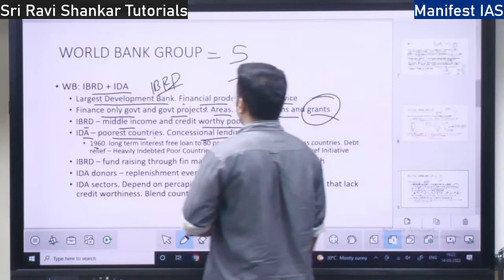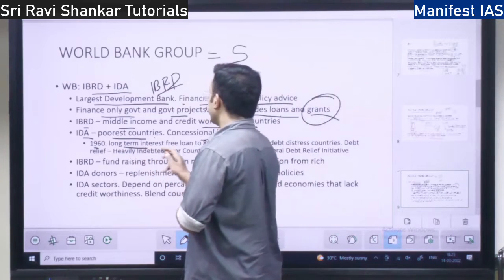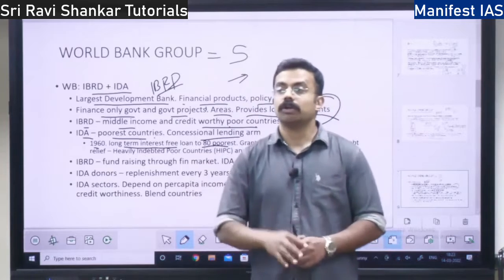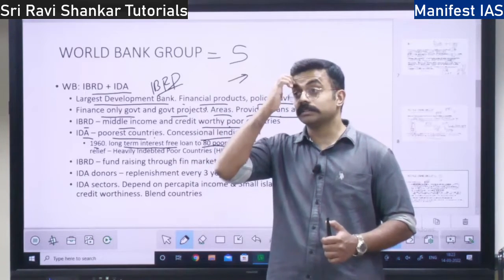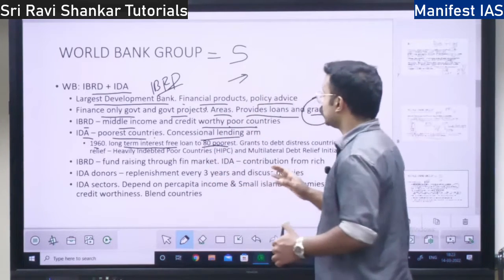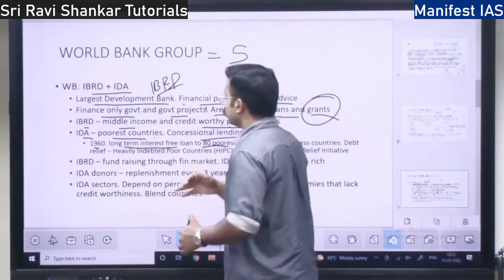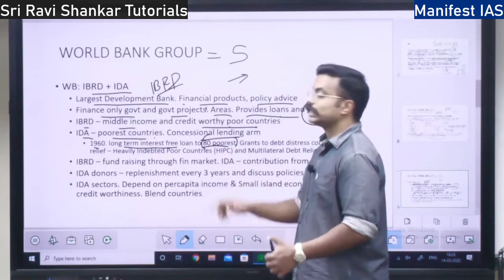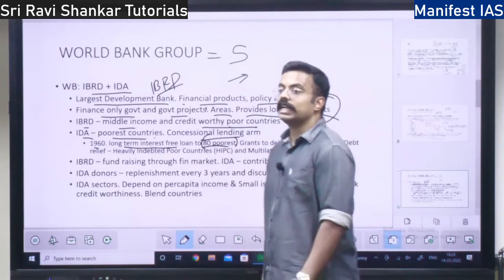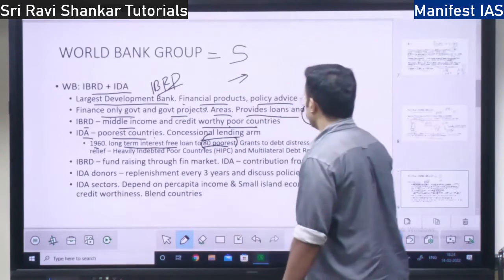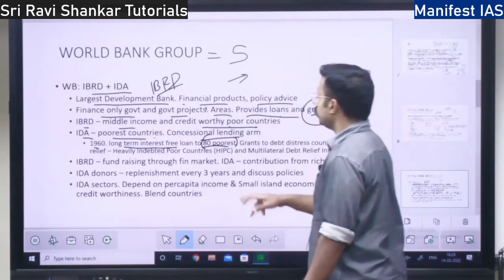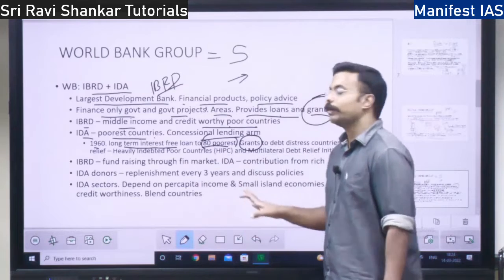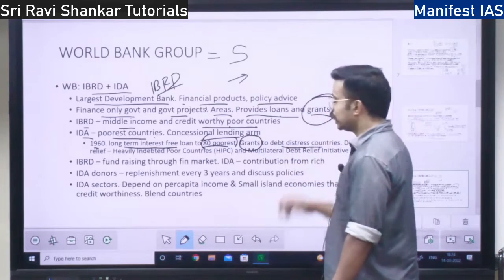Right? So they provide long-term interest-free loans to 80 poorest countries. Long-term interest-free or low interest. So an interest-free loan or a low interest loan to the 80 poorest countries in the world is provided by the International Development Association. So they not only loan, they also provide grants. Grant means free money. Then you need not pay the money back.